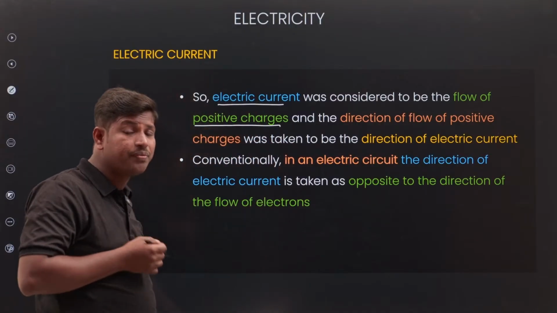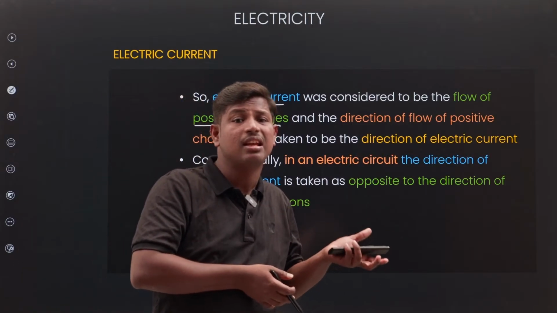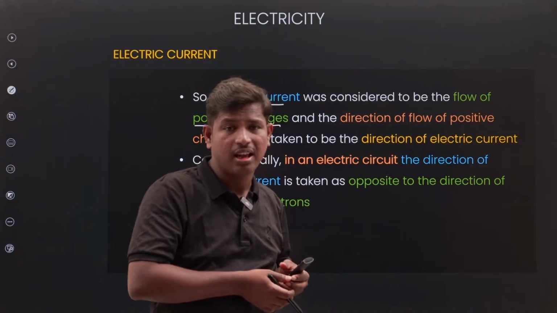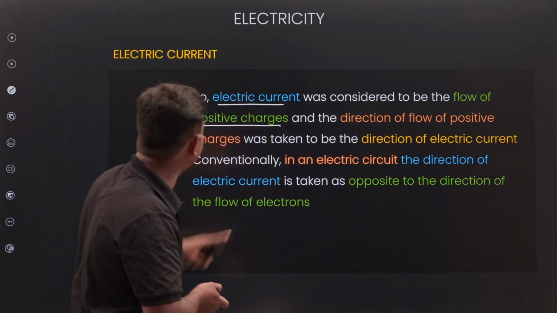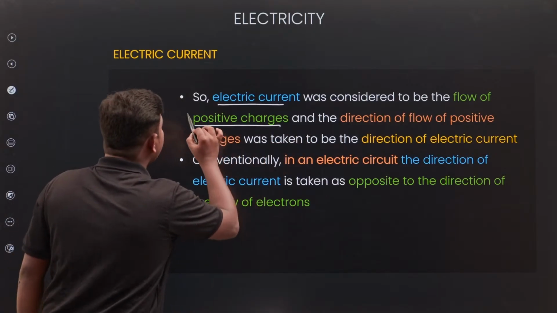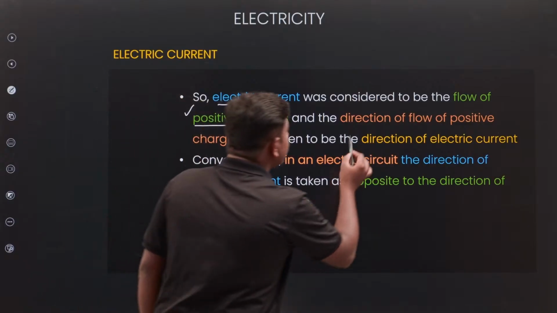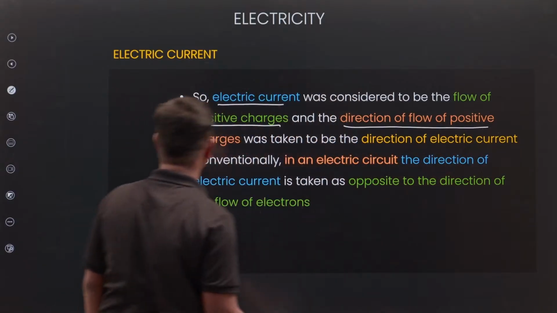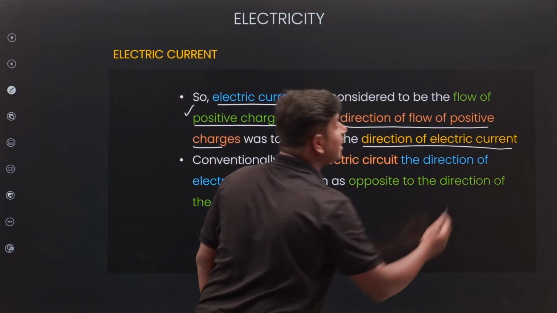Before, they didn't know that electricity is the flow of electrons. Later on they came to know it. That's why they considered electricity as the flow of positive charge, and the direction of flow of positive charges was taken to be the direction of electrical current.